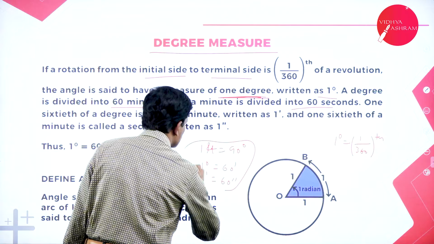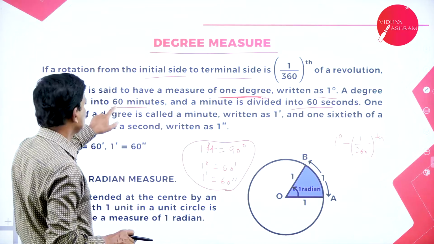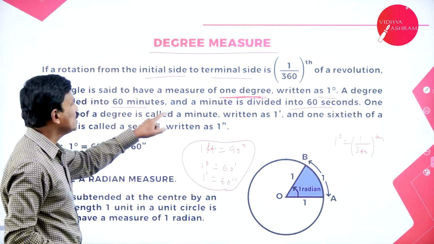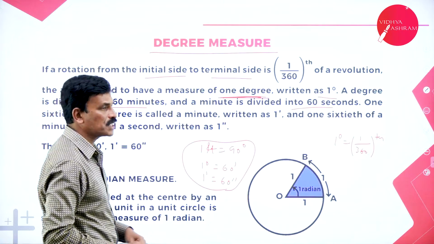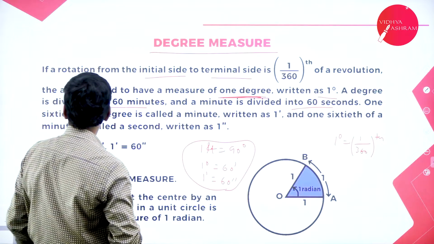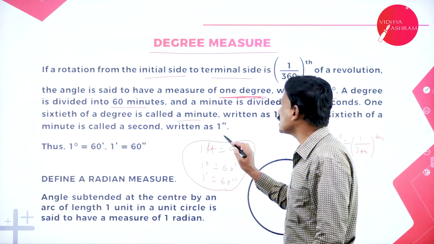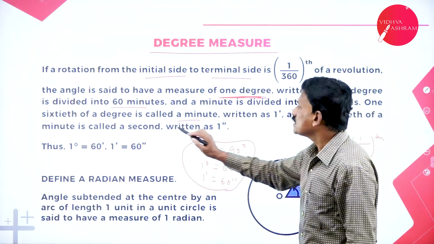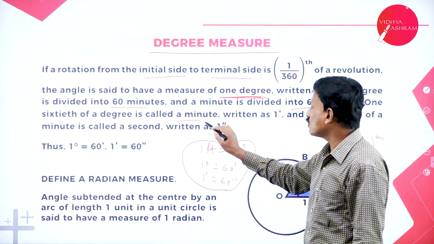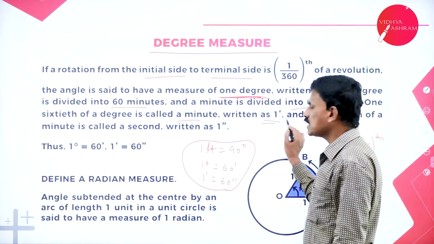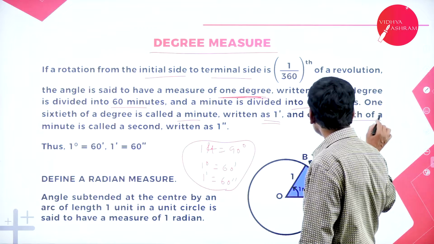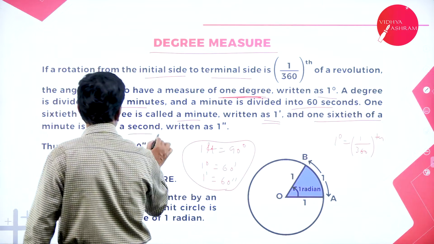This is the sexagesimal measurement. 1/60th of a degree is called a minute, and 1/60th of a minute is called a second.